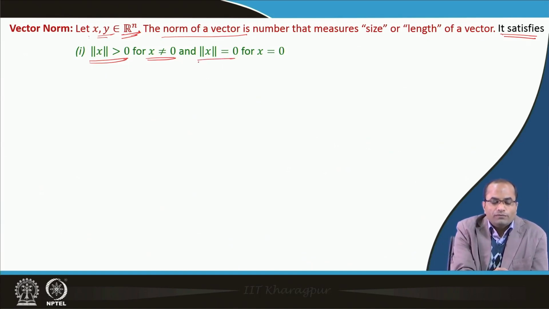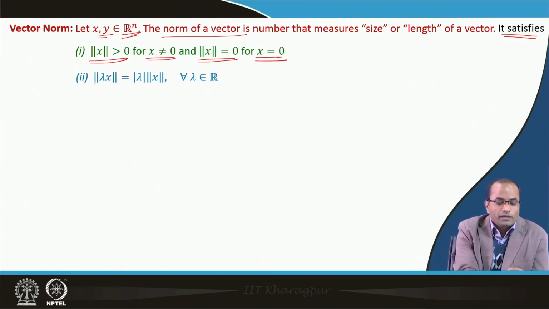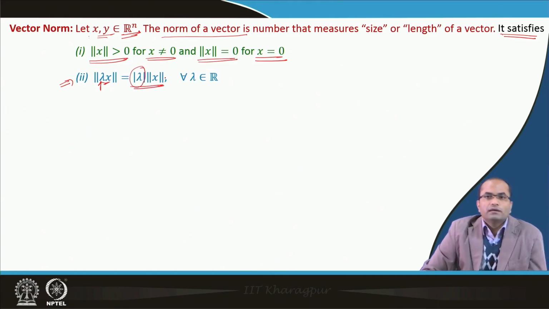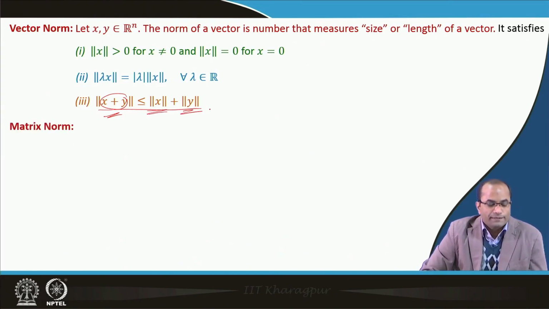The norm of x will be 0 when we are talking about the zero vector. Another nice property is that when we multiply the vector by some real number lambda, the norm will be equal to the absolute value of lambda times the norm of the vector. The third property is called the triangular inequality: if we add two vectors and take the norm, that will be less than or equal to the sum of the norms of x and y.